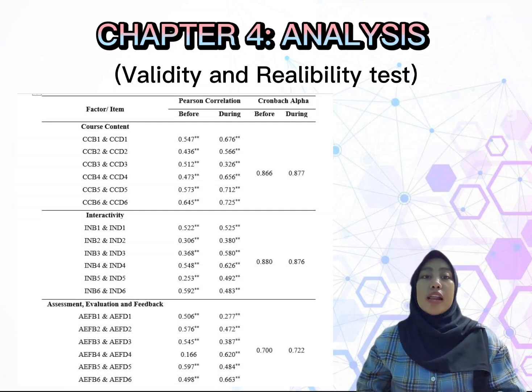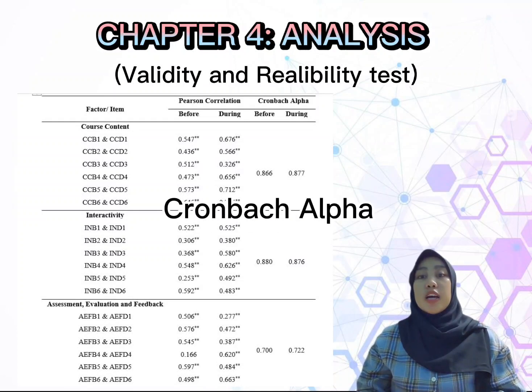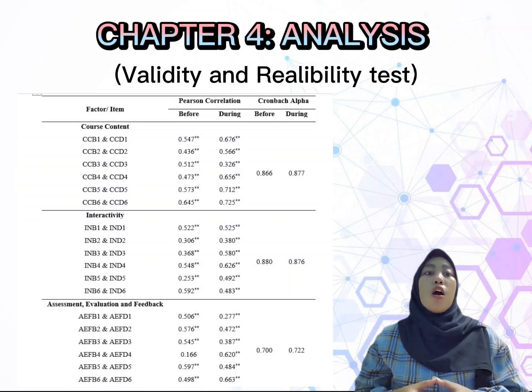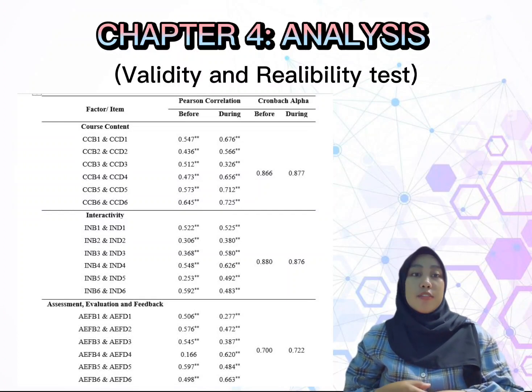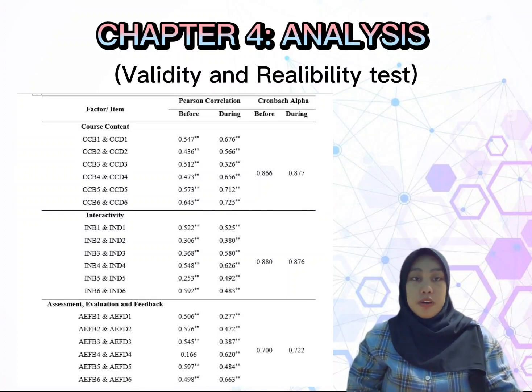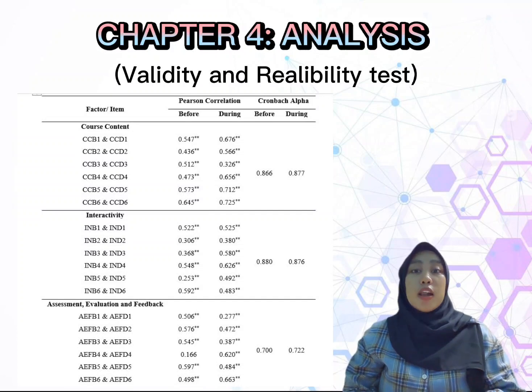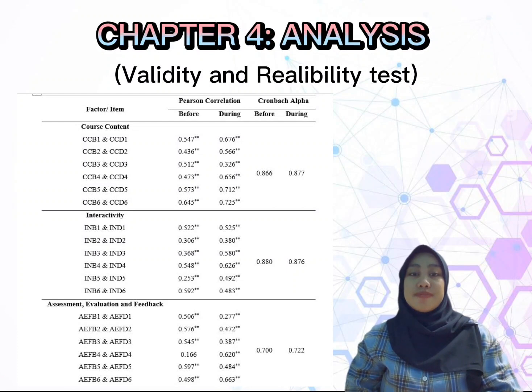Next, in terms of reliability, we use Cronbach's alpha to test the reliability of the indicators. The general rule of thumb is that Cronbach's alpha must be 0.7 and above. According to the table, the Cronbach's alpha for course content and interactivity is reliable and considered better, as the value is greater than 0.8. Meanwhile, the Cronbach's alpha for assessment, evaluation, and feedback is also reliable and good.